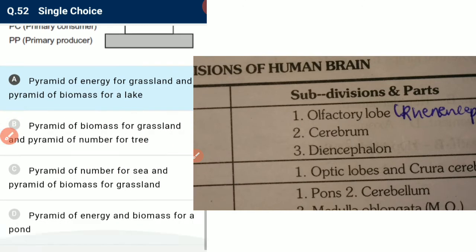And pyramid of number for C and pyramid of biomass in grassland. Okay, pyramid of number is C. And the pyramid of energy and biomass of the pond. The pyramid of biomass is not upright because the phytoplankton form the small part of the biomass, but the small fish form the large part of biomass. The pyramid of biomass for pond is spindle shape or inverted. So we have only C which is correct.